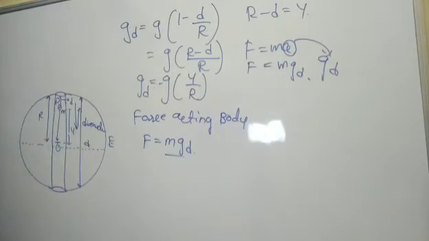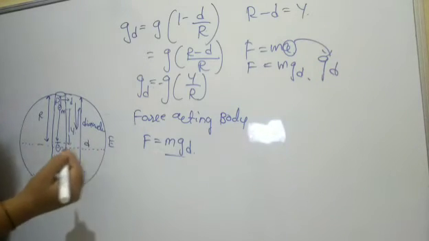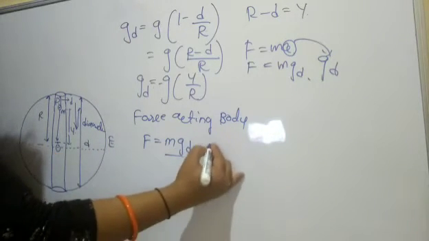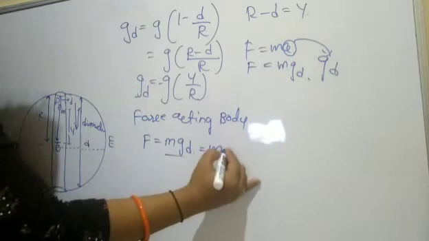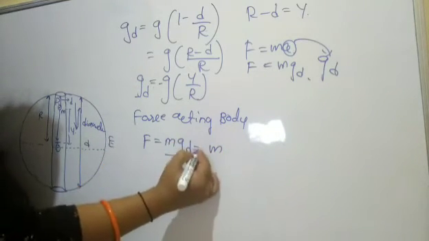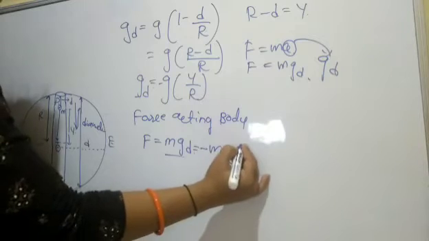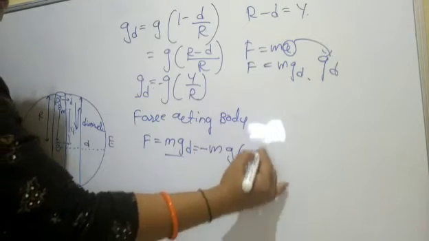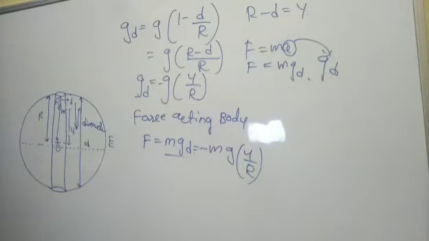So I'm writing g_d, and the force which is acting here is m into g_d. The value of g_d is minus g y by R, right? So minus g y by R.